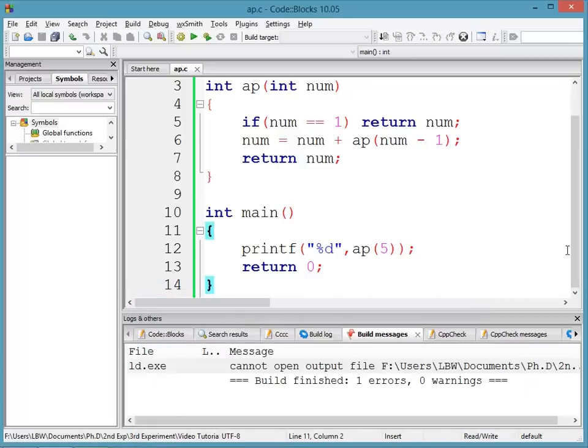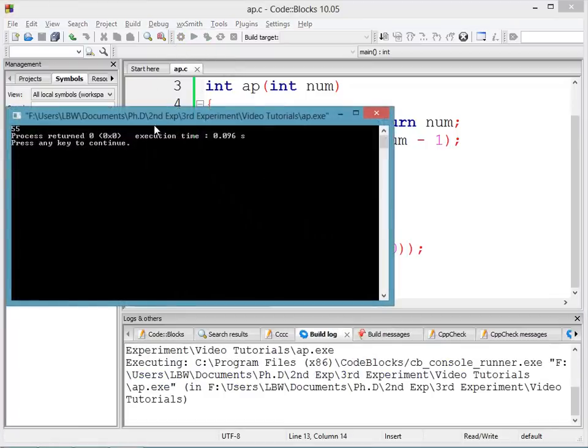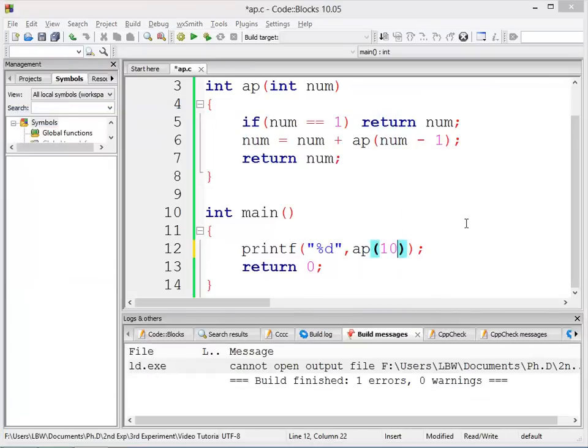Now because we have written a program, it's very easy for us to calculate the AP of any number. And you know the AP of 10 is 55. So if I compile this program and run it, you can see 55 is printed on the computer screen. I don't think that I need to explain this program again. I've already explained this function to you.